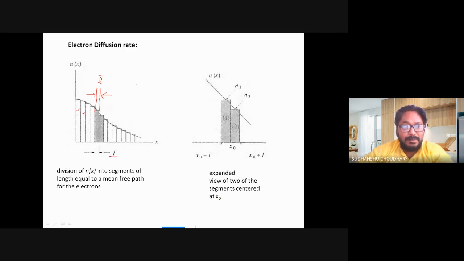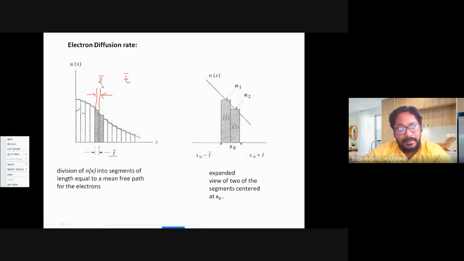We understood mean free time and mean free path also. Mean free path is the path that the electrons will move before they meet a collision. So let us divide this into segments of length L bar, where L bar is the mean free path for the electrons.